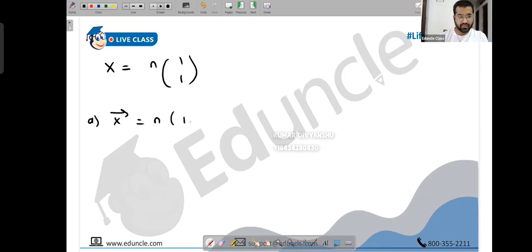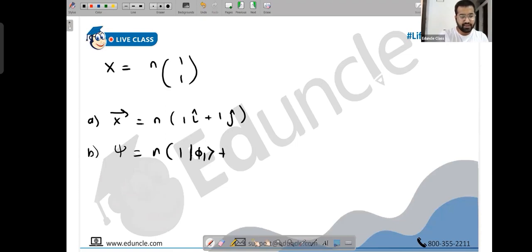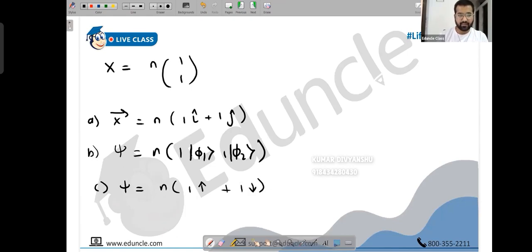One is the x vector, which is n into 1 i cap plus 1 j cap. This is how you can write. Another way in which we can write this is the wave function psi, which is n into 1 into phi 1 and 1 into phi 2. Another way in which we can write this is psi is, like I said, n into 1 into upspin plus 1 into downspin. So my preferred method would be this, B1 people. I'm going with B1.